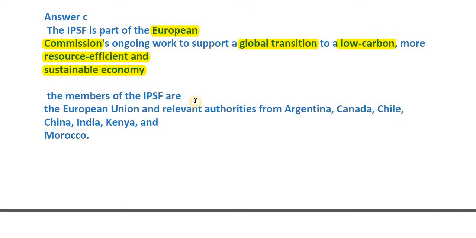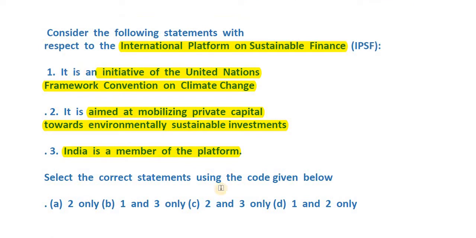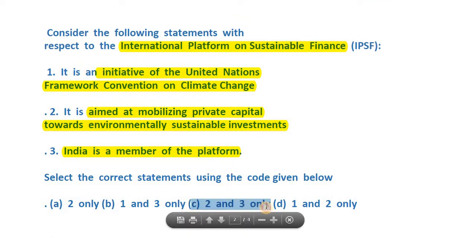And what all are the other members? Not important, but just for the sake of covering, here we have the European Union nations plus Argentina, Canada, Chile, China, India, Kenya and Morocco. These names are not important, but yes, India is its member, plus it's by the European Commission, and it's towards channelizing the private capital towards environmentally sustainable investment options. So this is important. So the answer here becomes that 2 and 3 are correct, so C is our right answer.